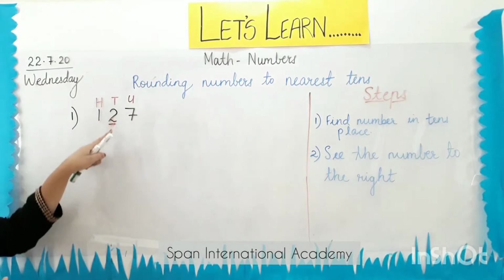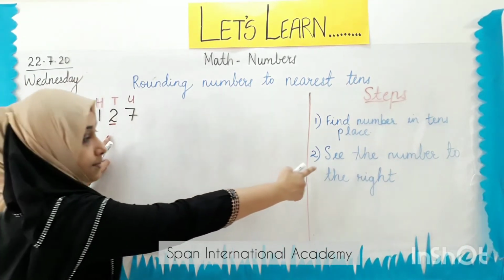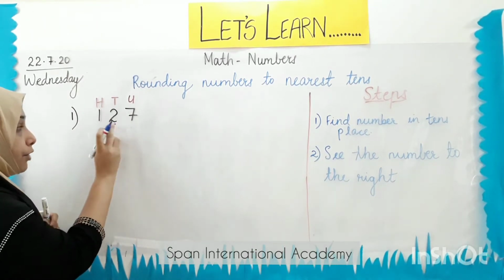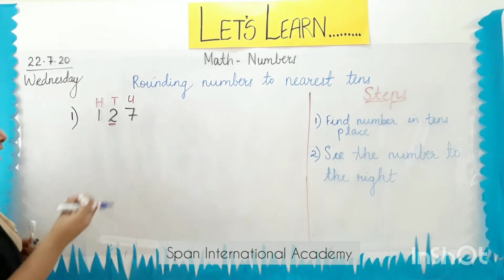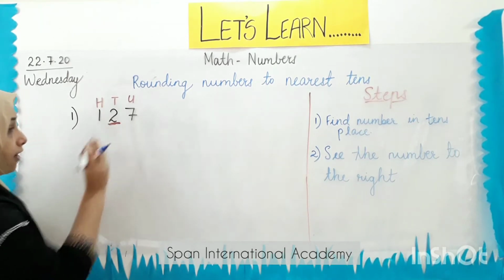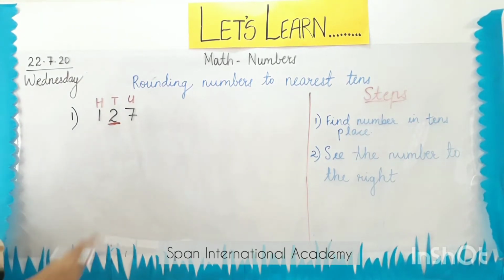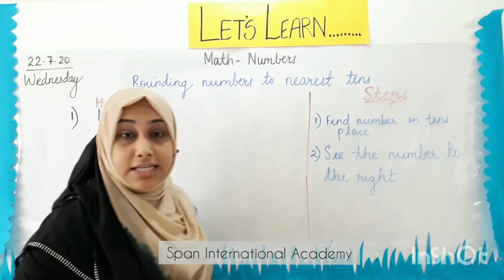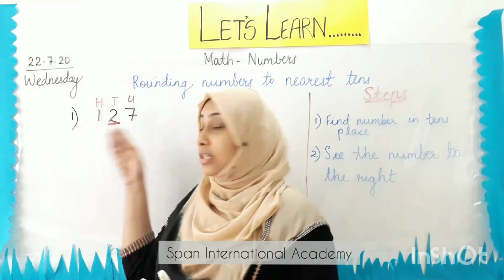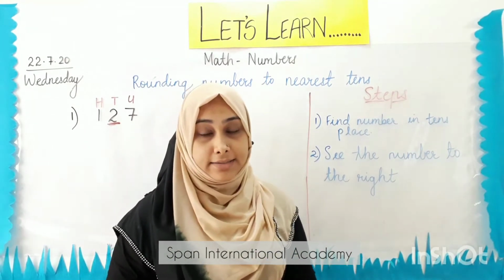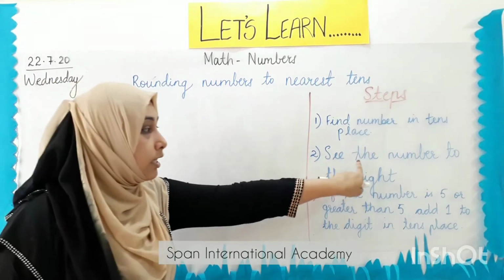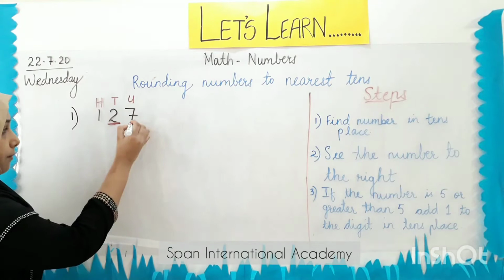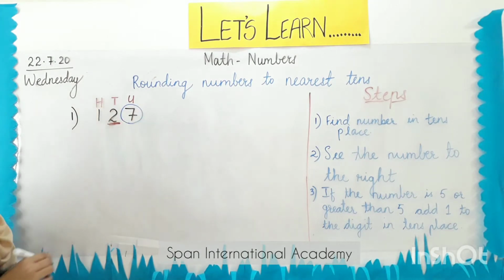So, tens place is number 2. Second step tells me that I have to see the number that is to the right of my underlined number. This number we have underlined. Second step tells me that I have to see the number that is to its right. Now which number is it? It is number 7. So now we have the third step. We saw in the second step we have to see the number to the right. The number to the right is 7.